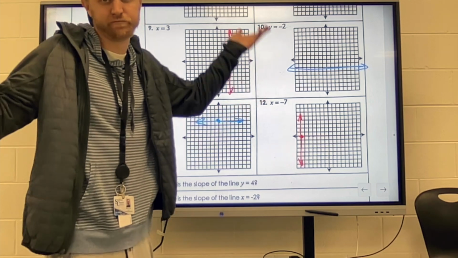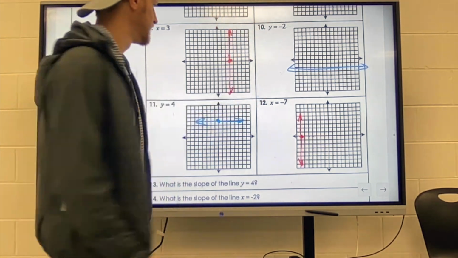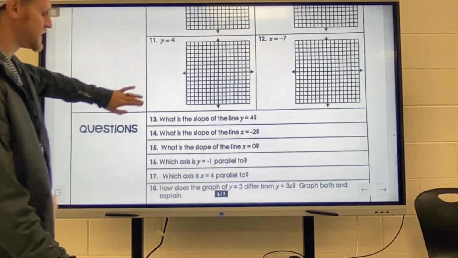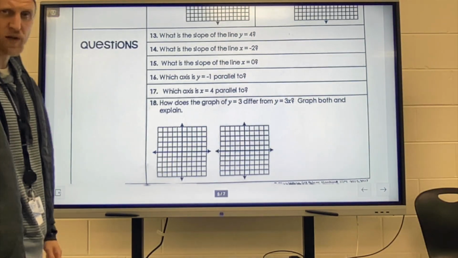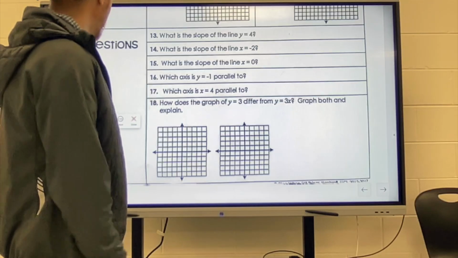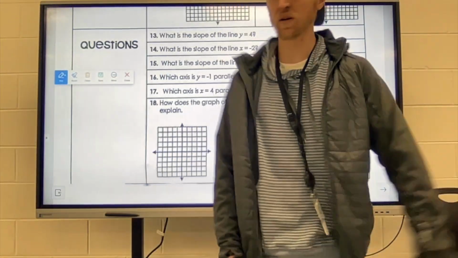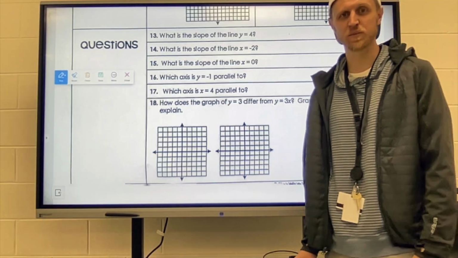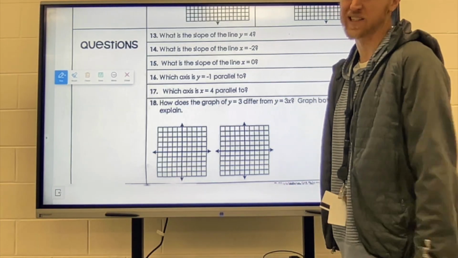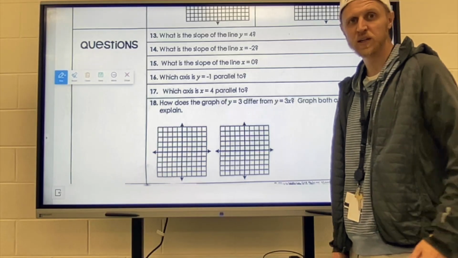Easy? Maybe, maybe not. The last couple on there are really just like reminder types of questions. And so I'm just going to talk about these really quick. Make sure you kind of tag these onto your notes as well. I just want you to make sure you have them in case you ever need them in the future. Like any time in the future, like even 20 years from now where you still got your notes from Algebra 1 class. That would be so cool.